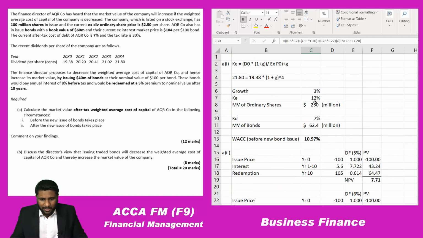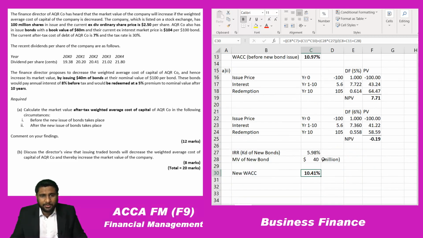Now if you are taking equity, the equity cost is how much? 12%. But the debt cost is only 5.98. Since debt is cheaper, your WACC reduced. So that is one point that you can mention. But another point that you can mention: even though the debt is cheaper, if we finance through debt, what will happen? Our gearing will increase. If our gearing increases, the financial risk increases. If financial risk increases, to compensate for the additional risk the shareholders are taking, the shareholders will demand a higher return. So that point also you can mention.